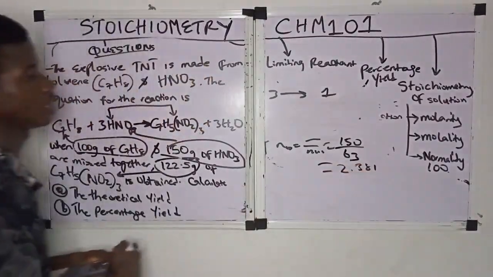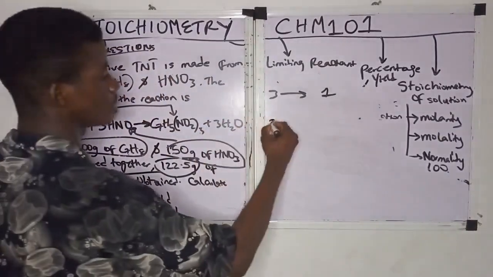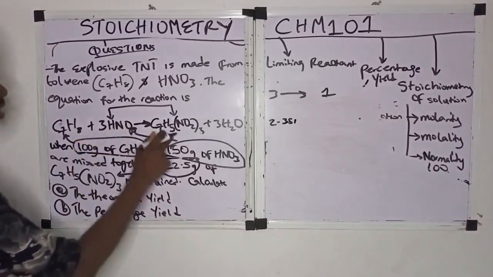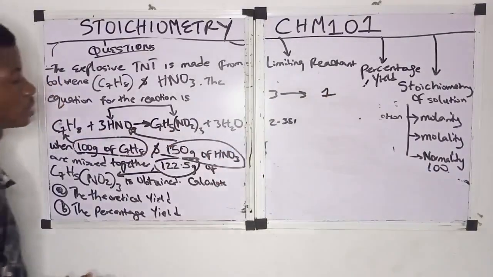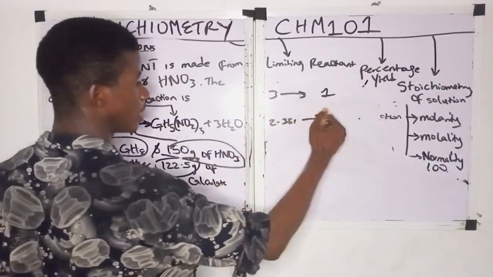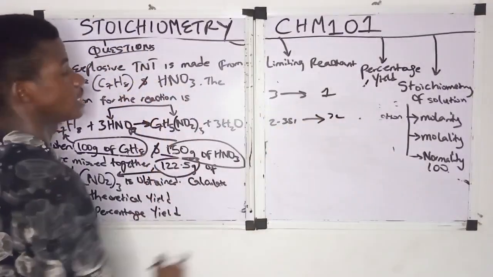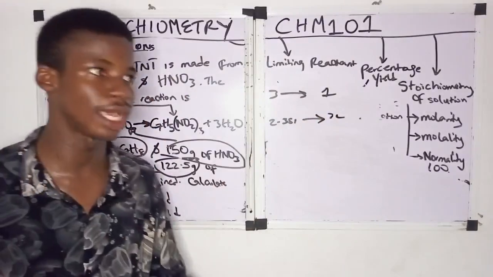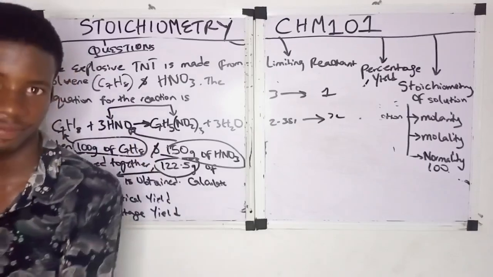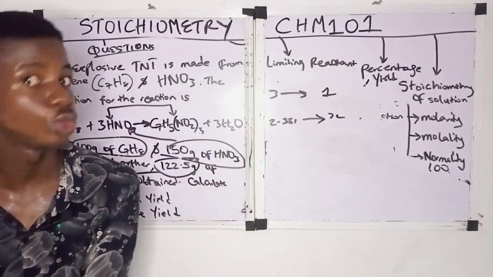2.381, right? Yes. So therefore we say if 3 mole of HNO3 produce 1 mole of TNT, then 2.381 mole of HNO3 will produce x mole of TNT. Now remember, like what we are doing earlier, since once we do this relationship, we want to get the mole of TNT first. Once we get the mole of TNT, we convert that mole to mass.